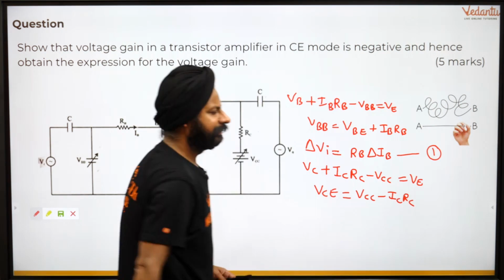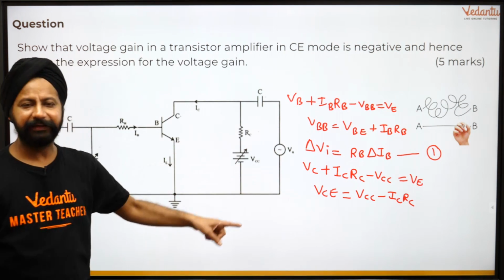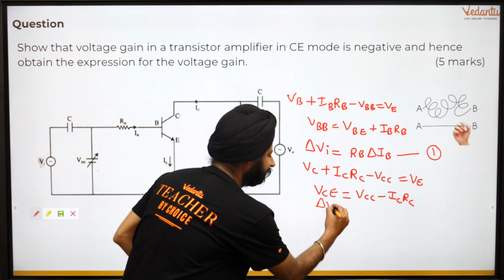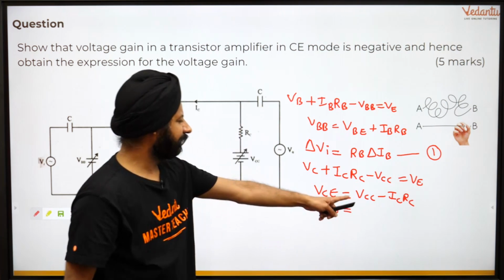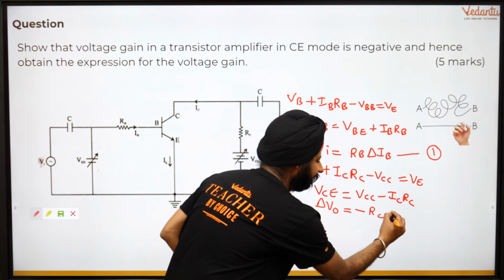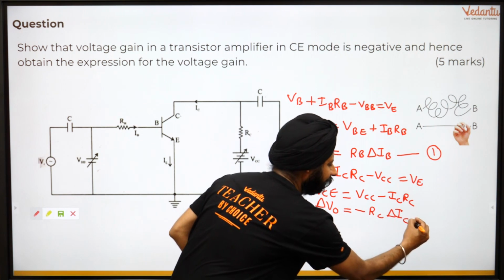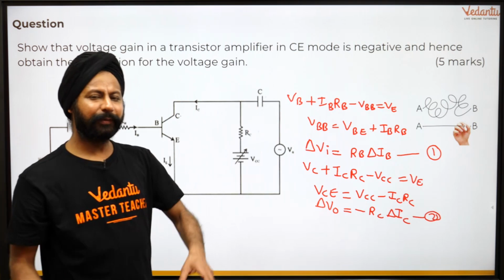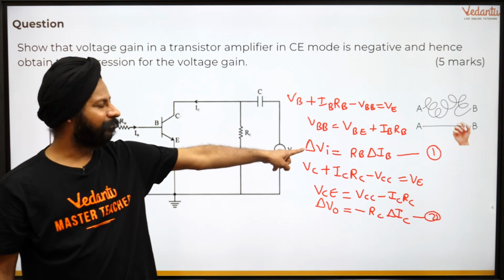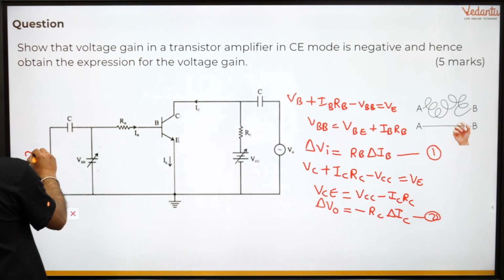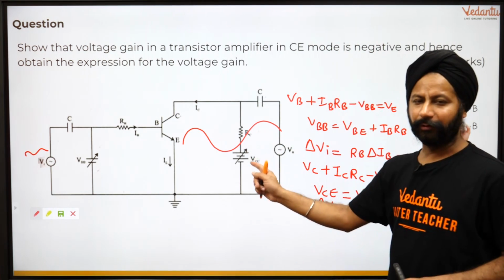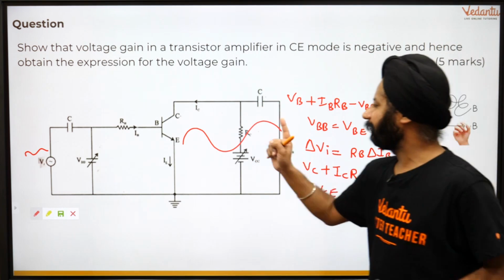Now talking about fluctuation again, the fluctuation in VCE is actually the output fluctuation, the output signal. So the fluctuation in output is equal to the fluctuation in VCC, that's a constant value there, minus RC delta IC. That's it, done. Now we are talking about amplification here. Amplification is how much the output fluctuates for the input fluctuation. So if the input fluctuation was this much, I want the output fluctuation this much. That is what amplification is about. How much is the output voltage fluctuation compared to the input?